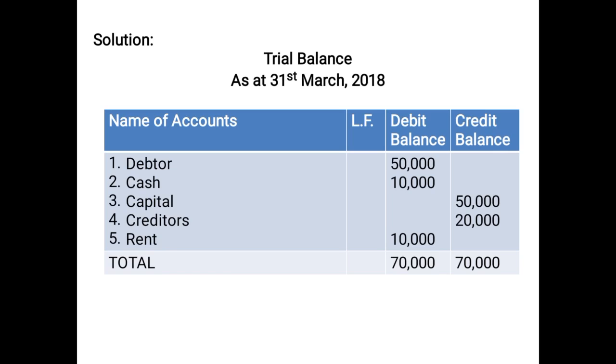So as you can see, this is the redrafted, the correct trial balance prepared by us. Trial balance as at 31st March 2018. Name of accounts, debtor 50,000 on the debit side. Cash we have posted correctly, 10,000 on the debit side. Capital we have posted correctly now, 50,000 on the credit side. Creditors we have copied as it is because it was correct, 20,000 on the credit side. And rent again 10,000 on the debit side. And then we have the total, which is coming equal, 70,000 and 70,000. So I hope the topics which we have discussed in part 1 and part 2 are clear to you.